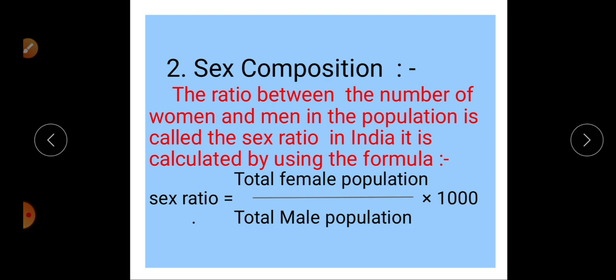In some countries in the world, this sex ratio is calculated per 100 males. The same formula is used, but only per 100 male population. But in India we calculate the female population per 1000 male population.